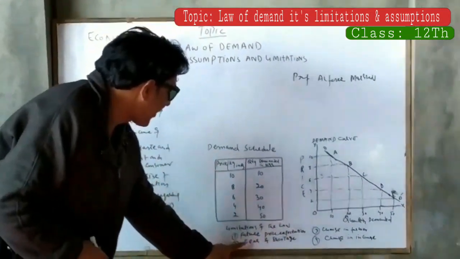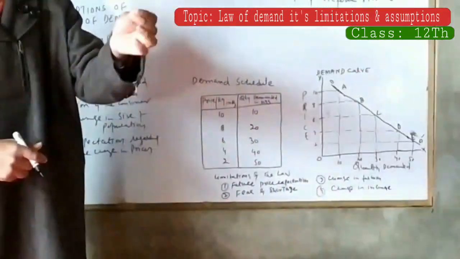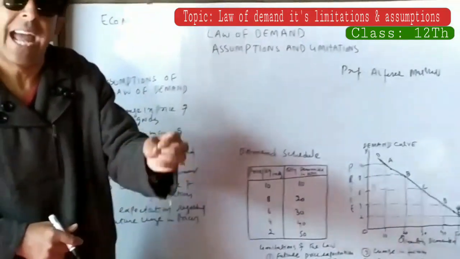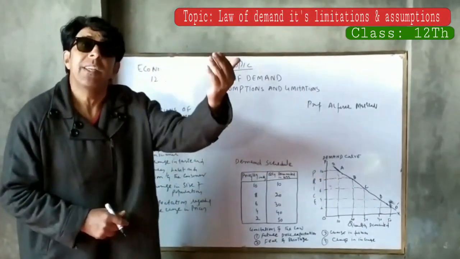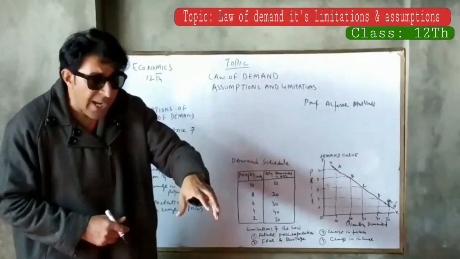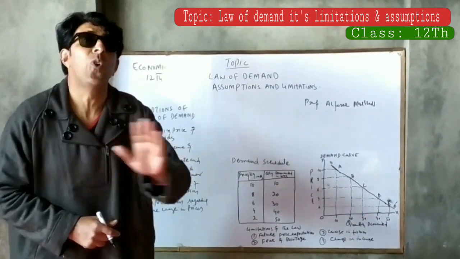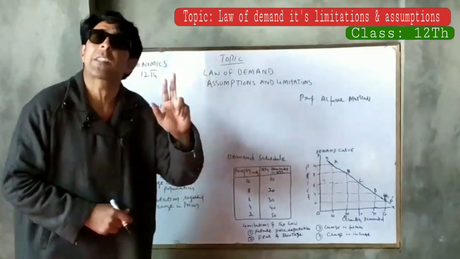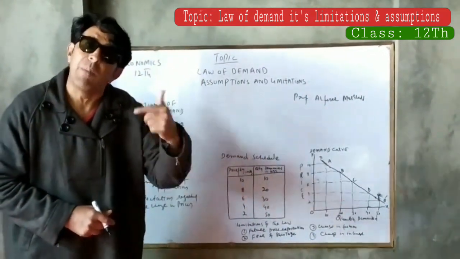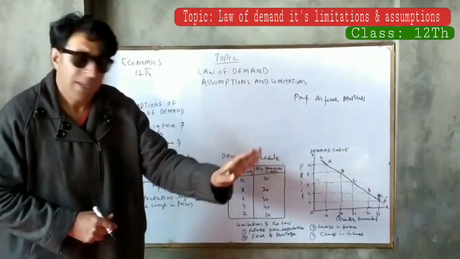Future price expectations. It means that when a consumer comes to know in advance that the price of a commodity is going to increase in near future, he demands more of the commodity at present, even if the price is high. So, if there is any sort of expectation that price of the commodity is going to be high in near future, law of demand is not applicable.